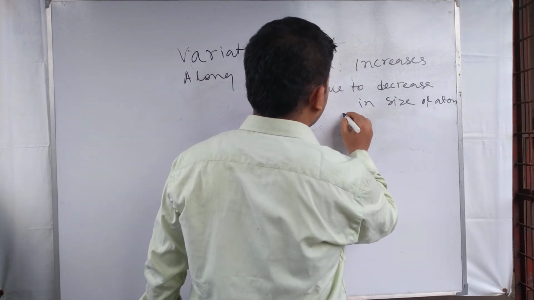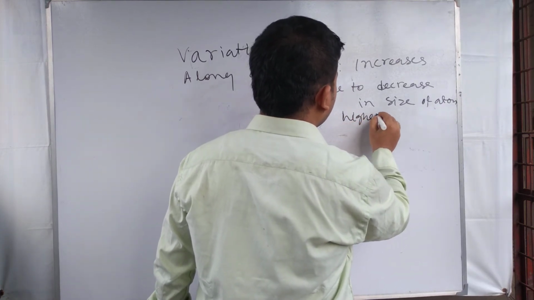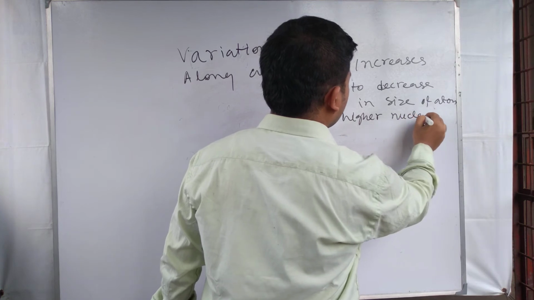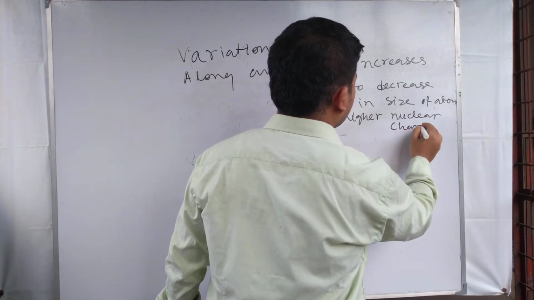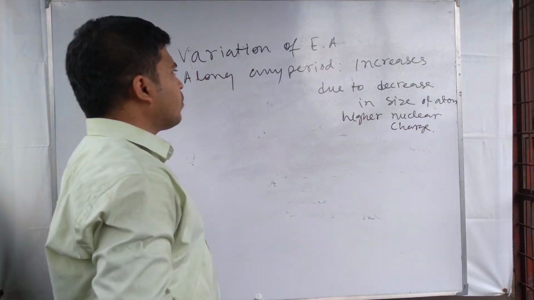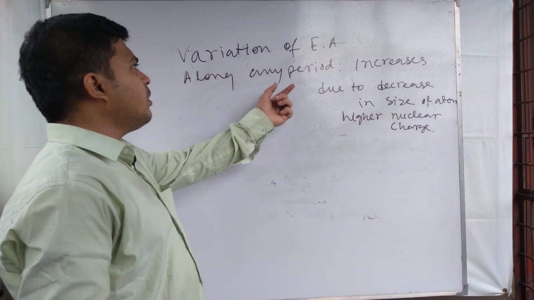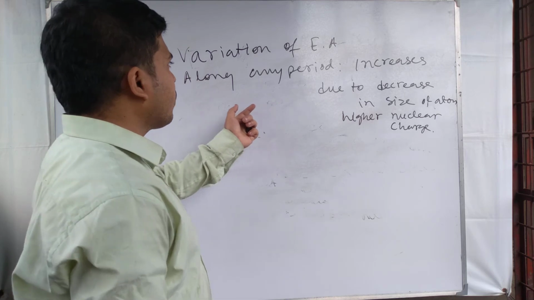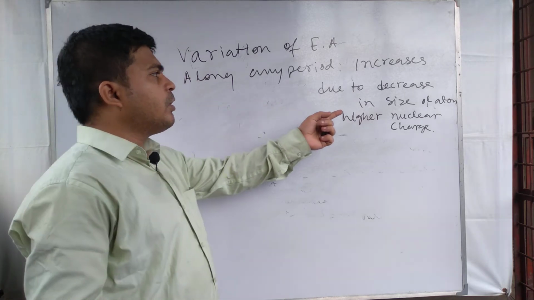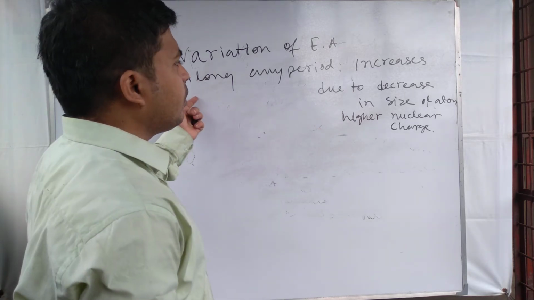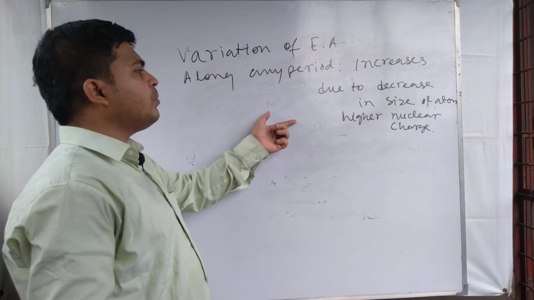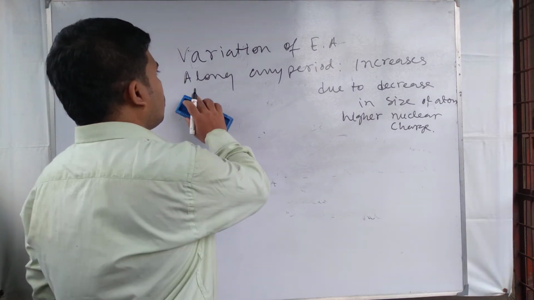and higher nuclear charge. So along any period, you can find the electron affinity increases due to decrease in size of the atom, a small size of atom, and higher nuclear charge.